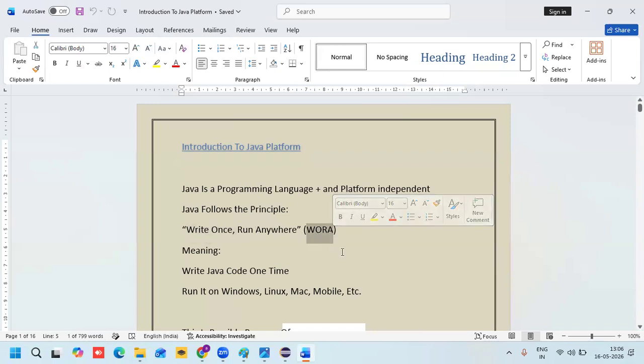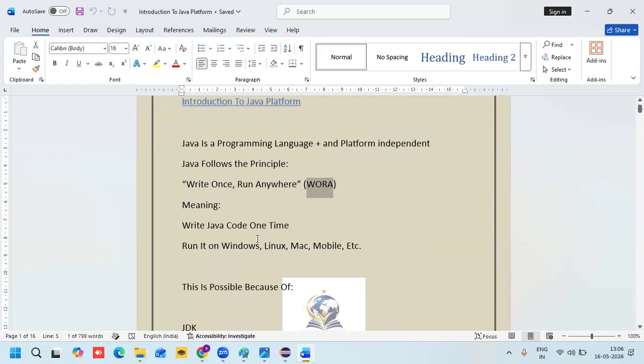What does that mean? Write the Java code one time, and run it on Windows, Linux, Mac or mobile. Once you write the code, you can execute the same code on any of these operating systems without any modification.